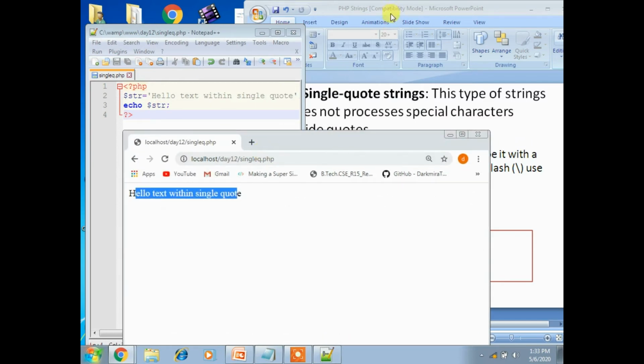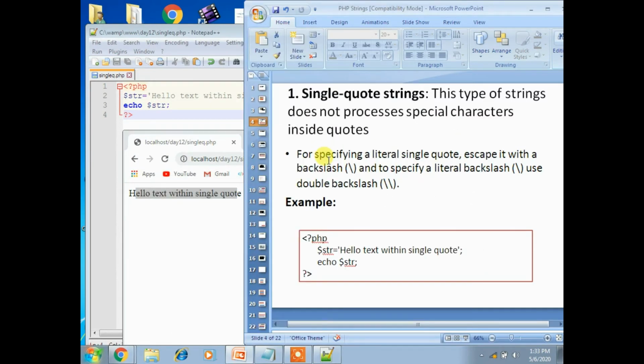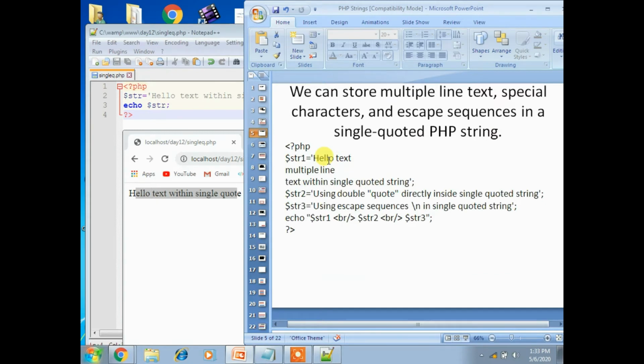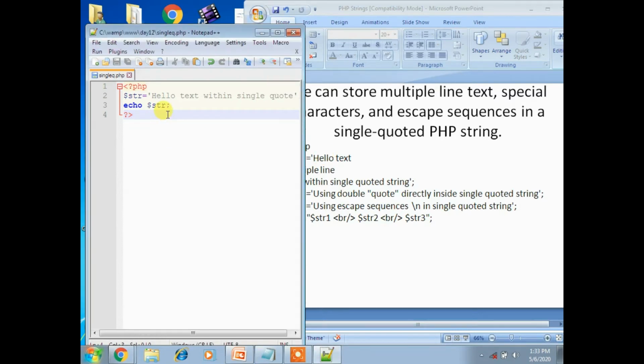Okay, so let's see another one, that is the second one. One more thing: we can store multiple lines of text, special characters and escape sequences in a single quoted PHP string. If you want to display multiple lines of text that include special characters and escape sequences, how can we read them? Let's see that also.